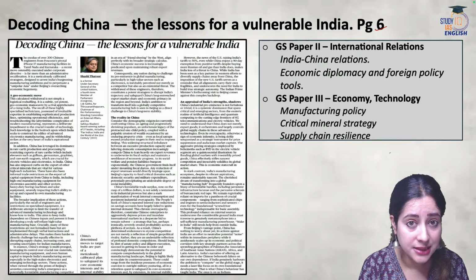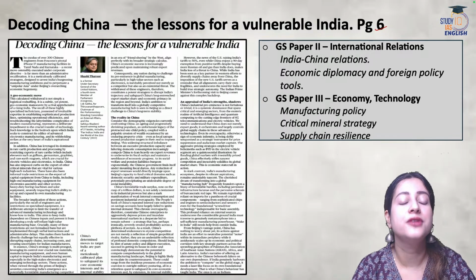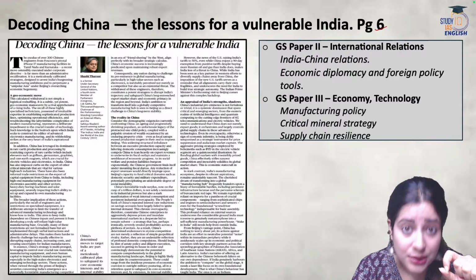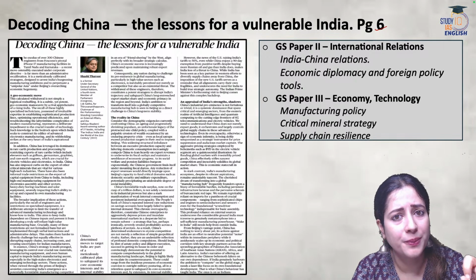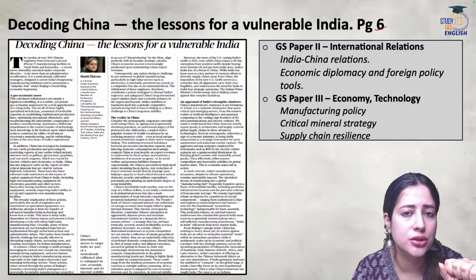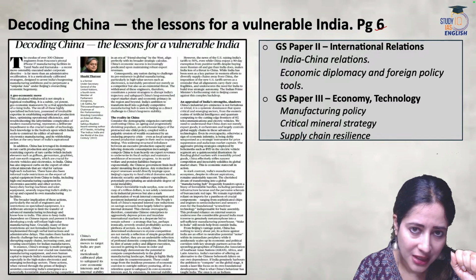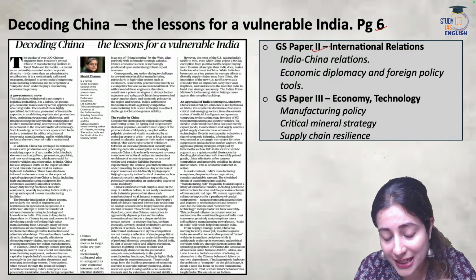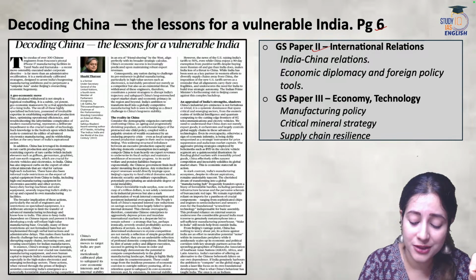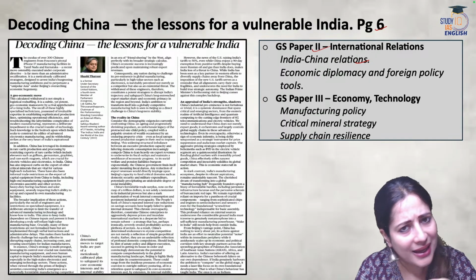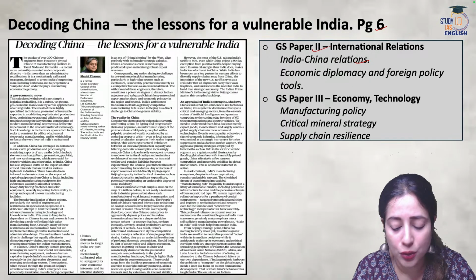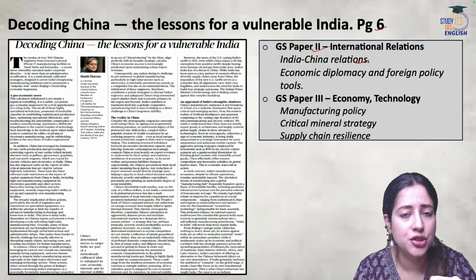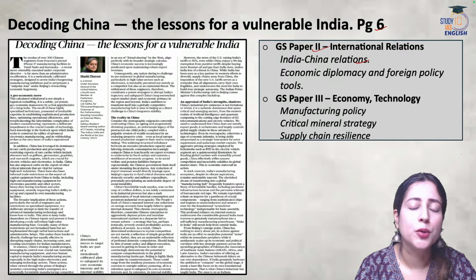Let's quickly understand. And now, as we read every topic in the newspaper, topic mapping is very important. Let's also understand why this topic of India China trade relations is important for the UPSC. The first reason, of course, is your GS paper 2. We know that international relations has a segment on India China relations, and this is a clear cut case of economic diplomacy. It is a foreign policy issue, and hence GS paper 2 corresponds with this article.